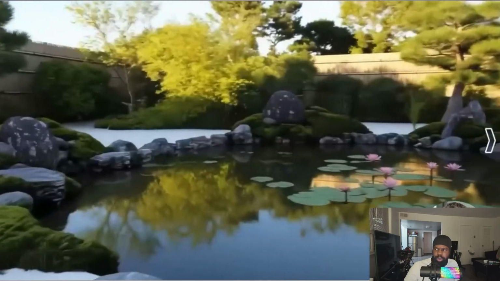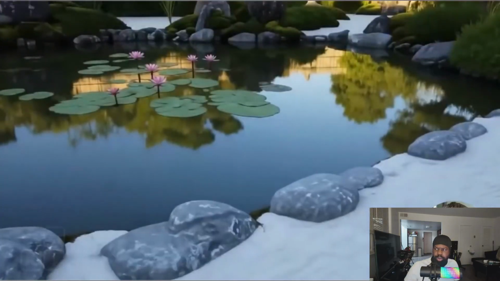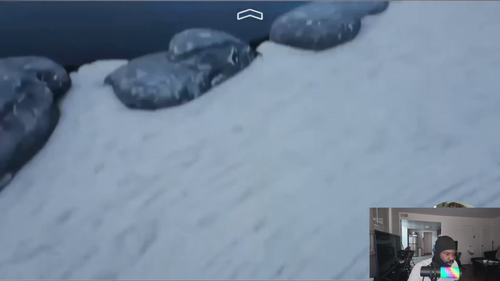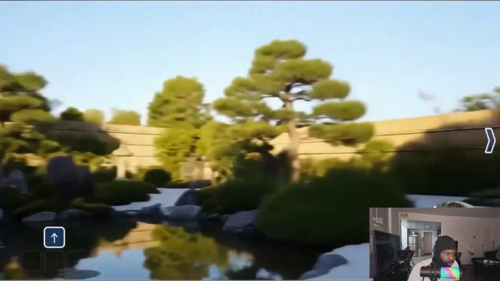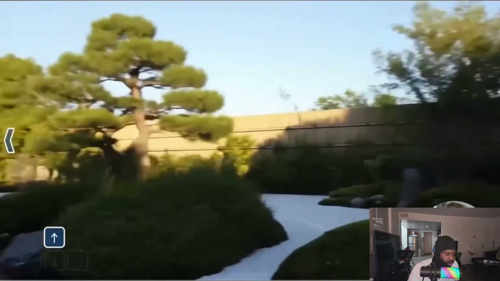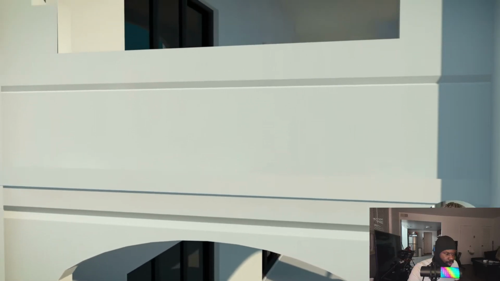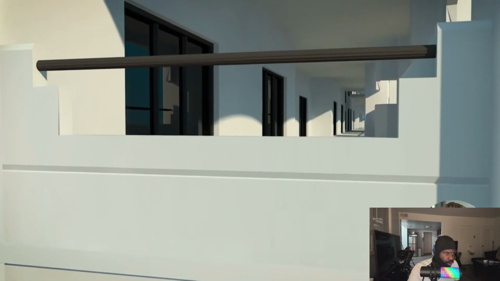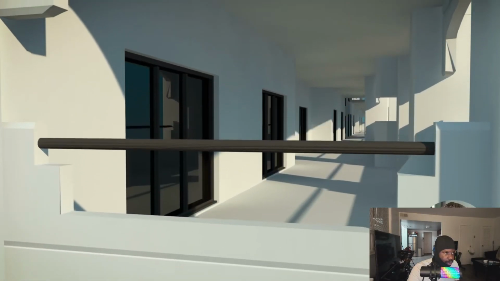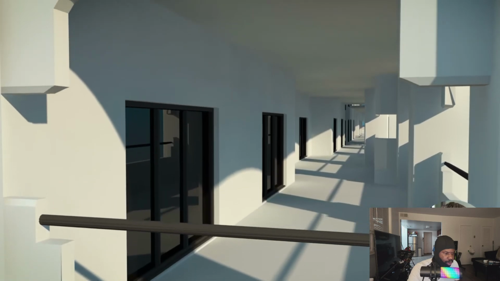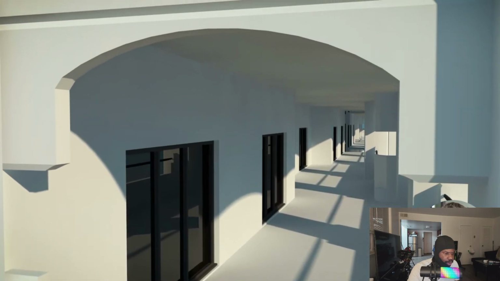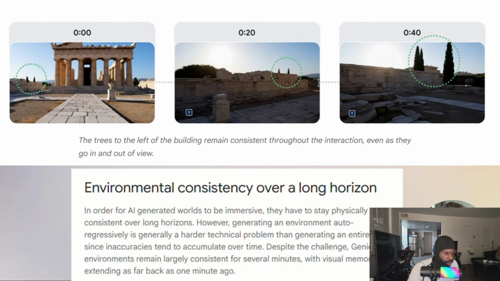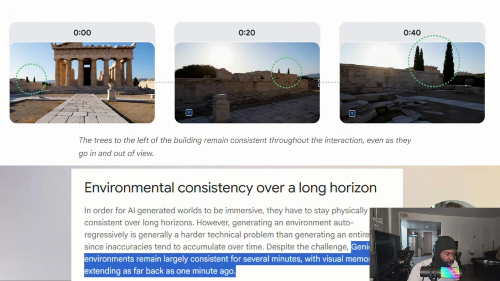But wait, it gets better. Remember how I said you can change the world while you're in it? That's called promptable world events. You can insert new objects, animals, or change environmental conditions just by typing what you want to happen. Now, here's the part that blew my mind. The AI remembers everything. You walk into a room, you leave that room, you come back later, and everything is exactly where you left it. The AI has perfect memory of the entire world. Most AI forgets things after a few seconds. Genie 3 remembers for several minutes. It has visual memory that extends as far back as 1 minute ago.